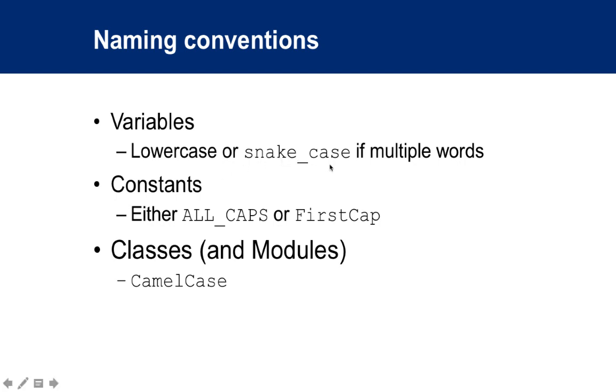So snake_case would be a variable name if it's a regular variable. If it's a constant, it would either be all caps with an underscore, or what's called camel case, with a first cap here. For example, class names or module names are going to be camel case.